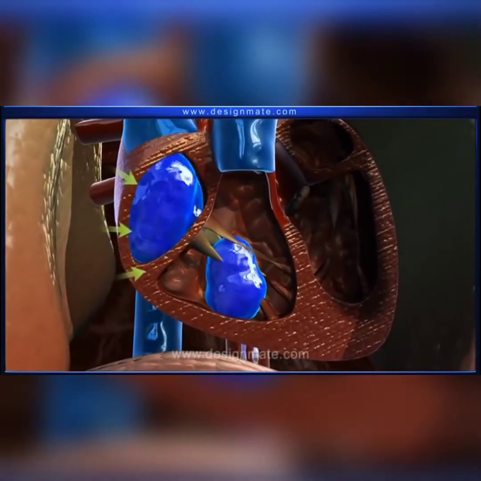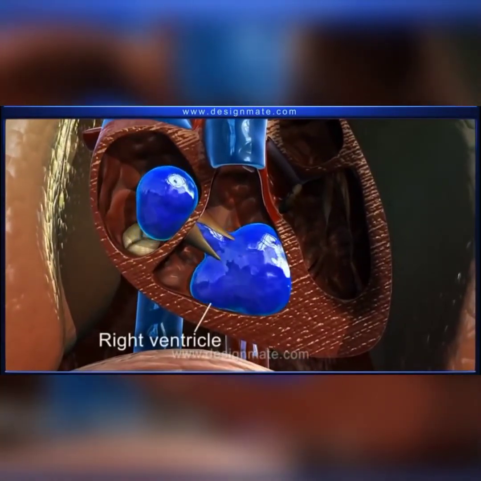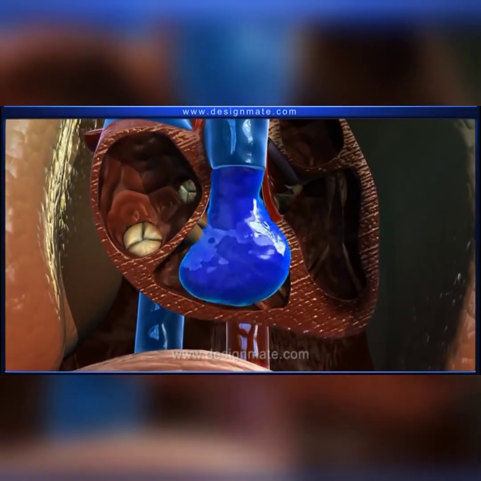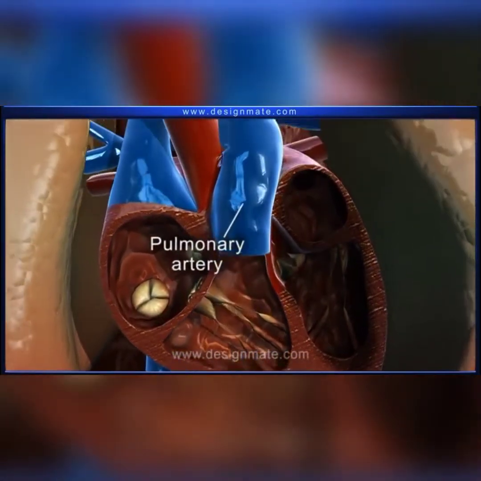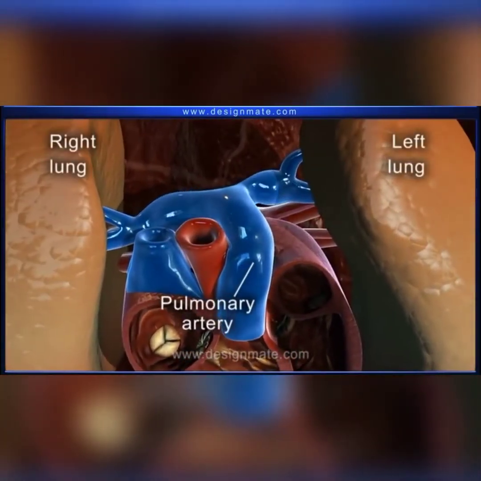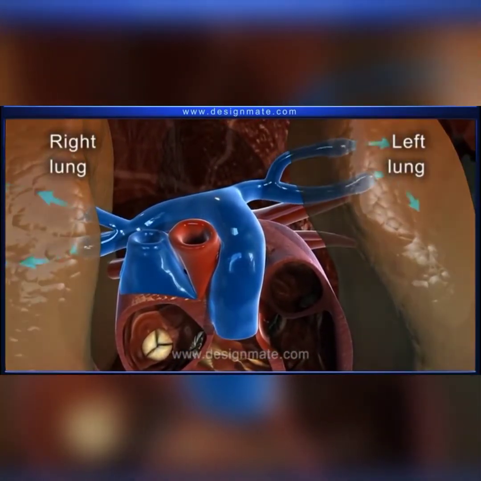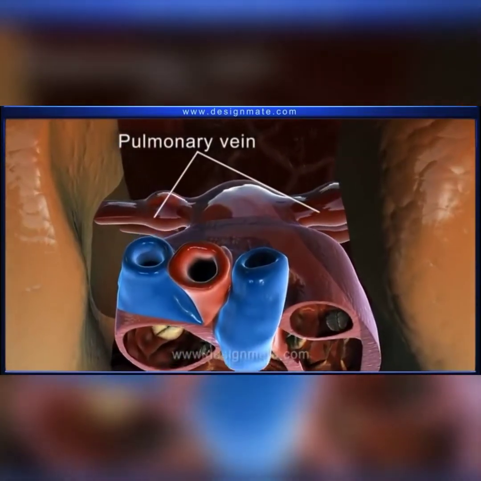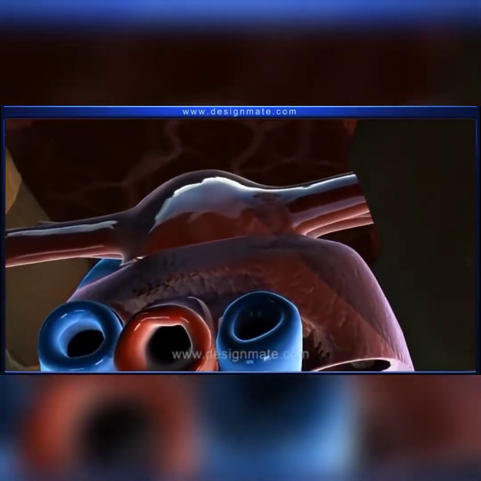Then the right atrium contracts, pushing the remaining blood into the right ventricle. This in turn contracts to push the blood into the pulmonary artery, which carries blood to the lungs. The pulmonary vein brings back oxygenated blood into the left atrium of the heart.